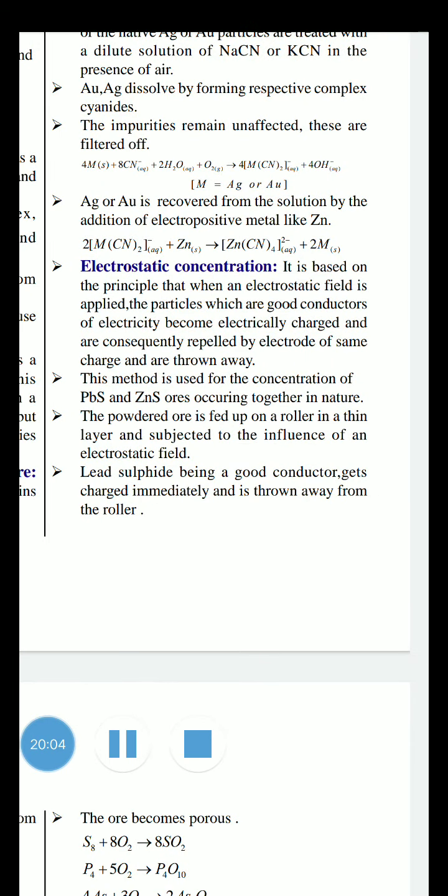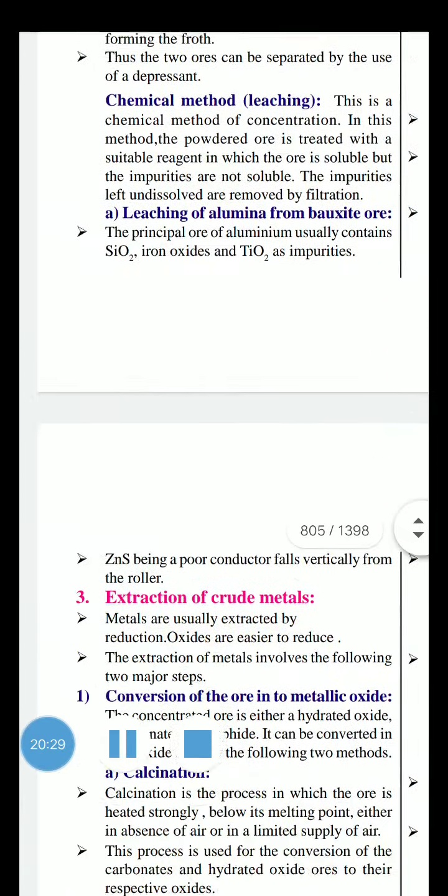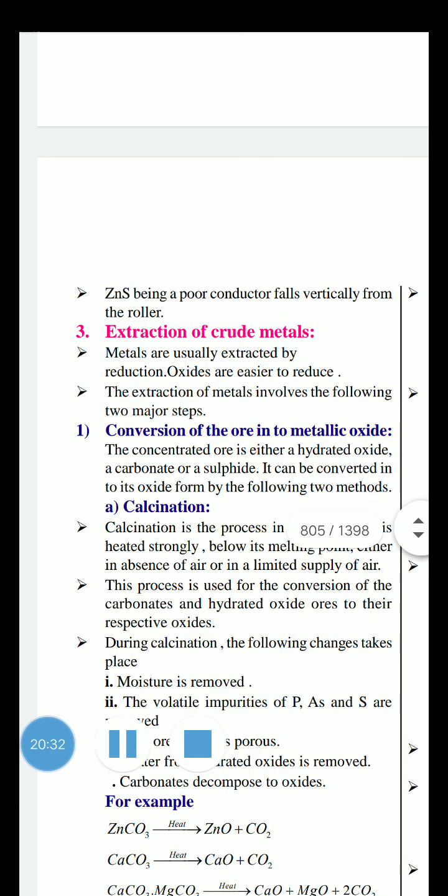So this method is used for the concentration of lead sulfide and zinc sulfide ores occurring together in nature. The powdered ore is fed onto a roller in a thin layer and subjected to the influence of an electrostatic field. Lead sulfide, being a good conductor, gets charged immediately and is thrown away from the roller. And next, ZnS, being a poor conductor, falls vertically from the roller. So this is generally the concentration of ore, by physical as well as chemical processes.